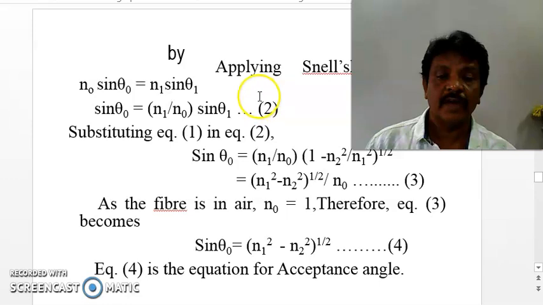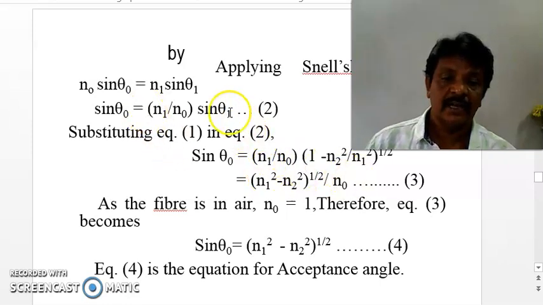Substituting sin theta 1 value from equation 1, we get sin theta naught is equal to n1 by n naught, and instead of sin theta 1 we write square root of 1 minus n2 square by n1 square. Simplifying this equation, you get (n1 square minus n2 square) whole power 1 by 2 divided by n naught.